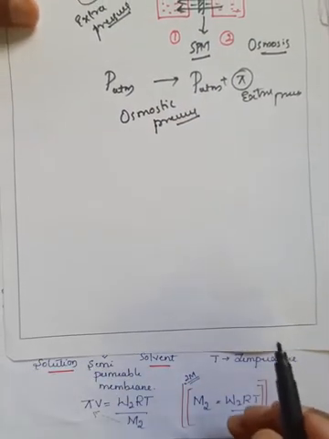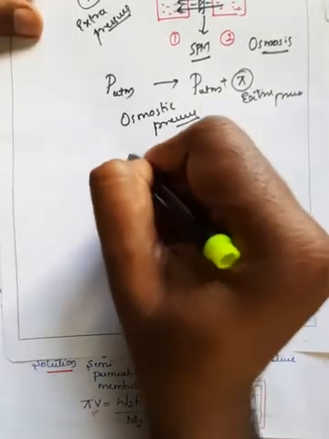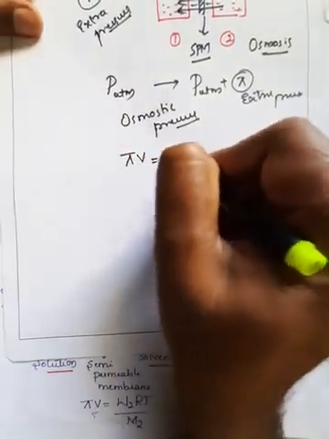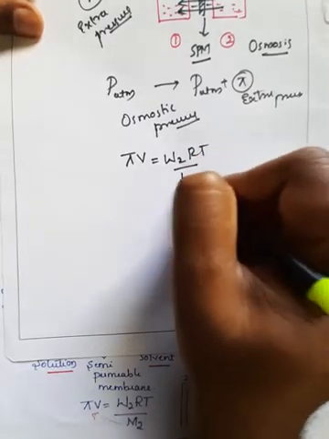For the calculation of osmotic pressure, there is one formula, that is pi into V is equal to W2 into RT divided by M2, right?